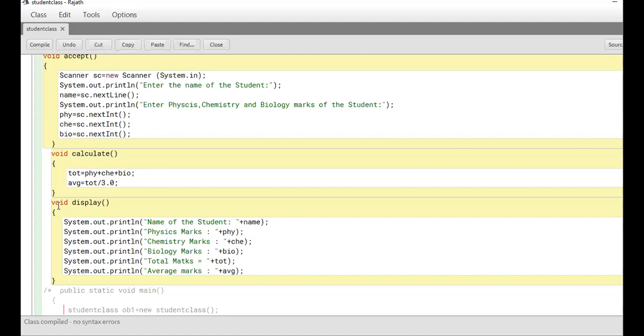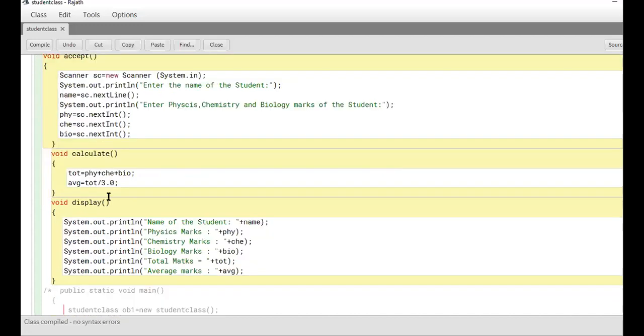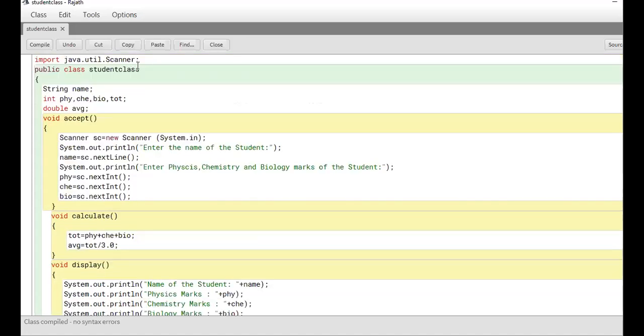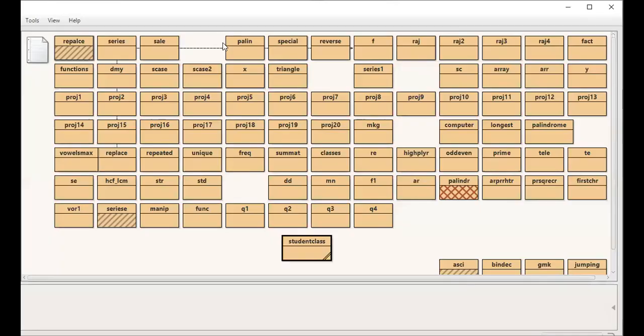I'm writing this program and I'm explaining to you. Now, once I compile this program, it says no error. Means my class program is ready. My class name is Student class. It has 6 data members, 4 plus 2, and there are 3 functions. Each is very specific: accepting, calculating, and displaying the answer. This is my program. Once I compile, I close this program. My program is here, my class is here.